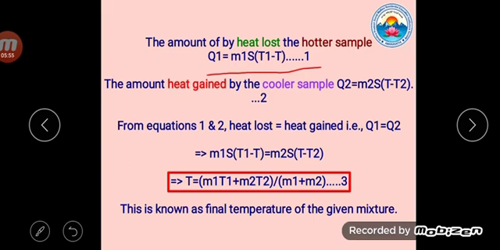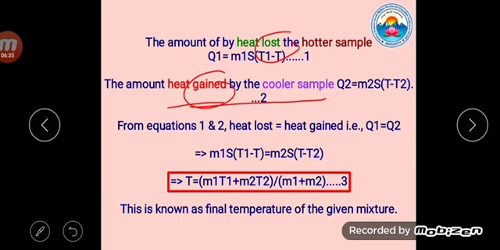So Q1 is equal to m1 s (T1 minus T). That is equation number 1. Next, the amount of heat gained: one beaker loses heat and the other gains it. The heat gained by the cooler sample is Q2 is equal to m2 s into (T minus T2). This is equation number 2.